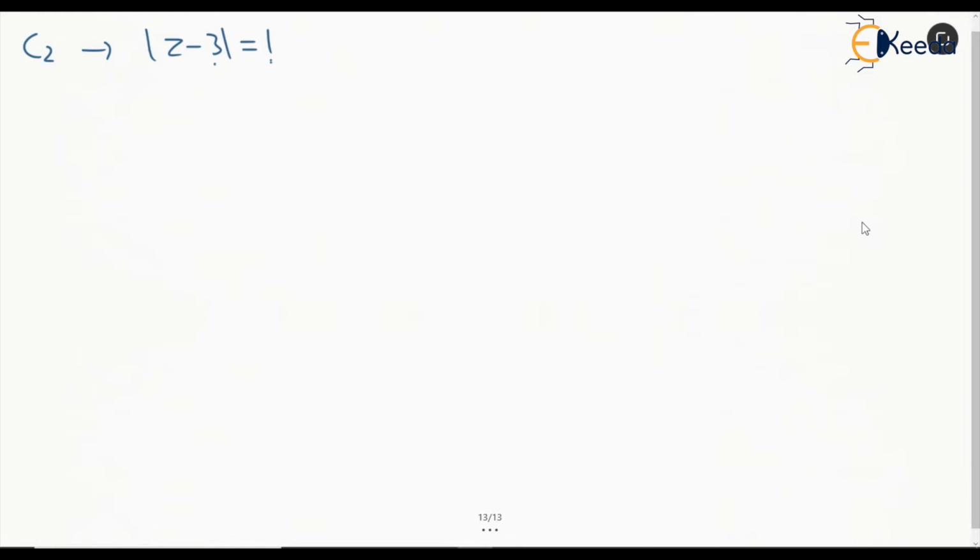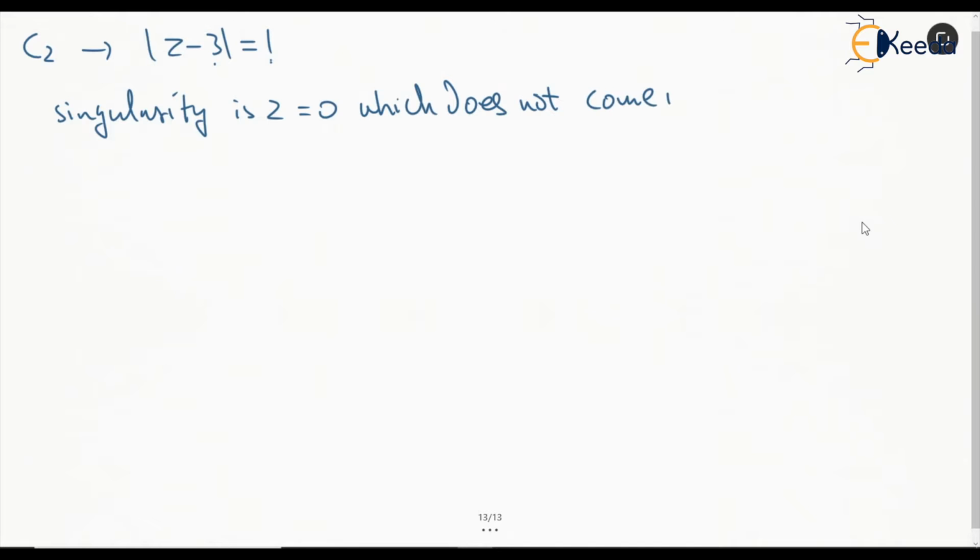Now again the singularity is at z equal to 0, which does not come in the domain. The domain we are talking about is a circle with center 3 and radius 1, but this domain does not contain the singularity 0, right?